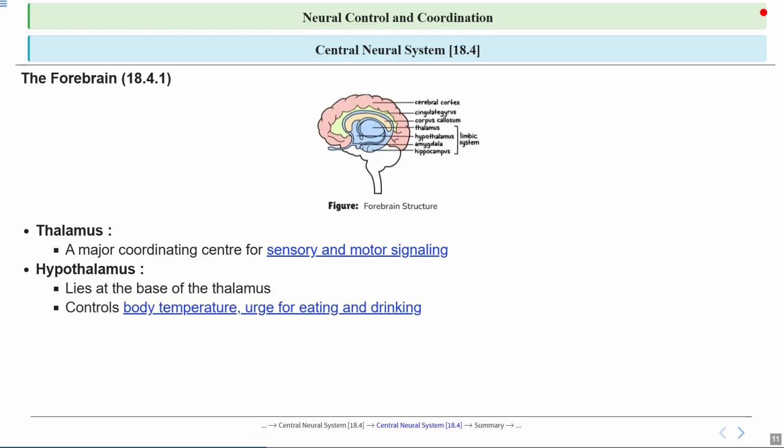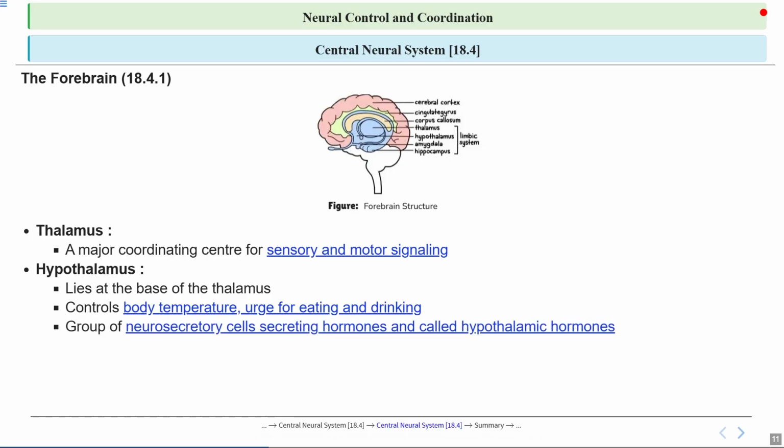One of the hypothalamus's main jobs is to control body temperature, hunger, and thirst. For example, when you are too hot, it helps you sweat. When you are hungry or thirsty, it triggers the urge to eat or drink. So it's like the body's internal manager, always making sure conditions are just right. The hypothalamus also contains special neurosecretory cells that release hormones known as hypothalamic hormones. These hormones act as messengers telling other glands in the body what to do, much like sending out emails to different departments in a company.